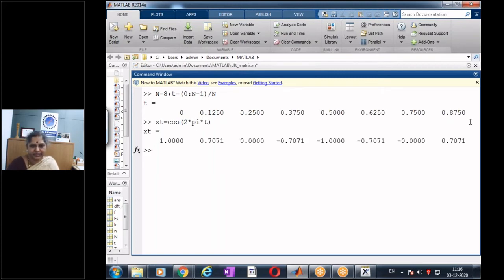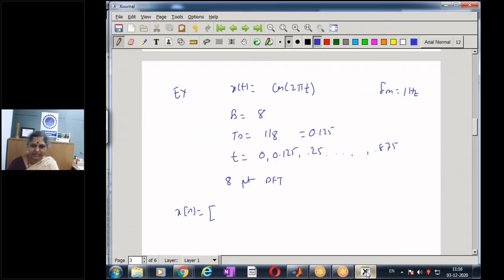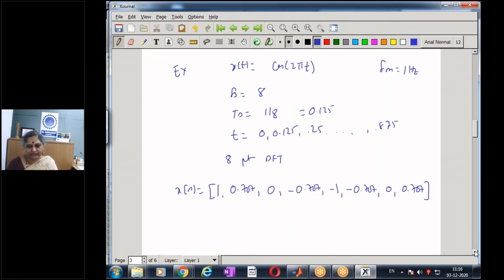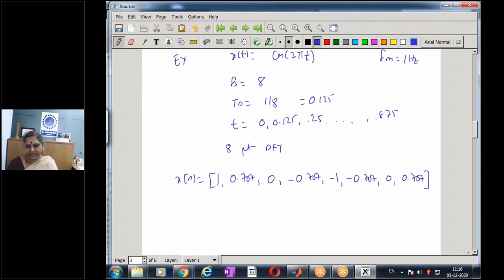Let's see the values: 1, 0.707, and so on. So my x of t is 1, 0.707, 0, minus 0.707, minus 1, minus 0.707, 0, 0.707. This is my sampled cosine signal; I'm taking 8 samples in one period.